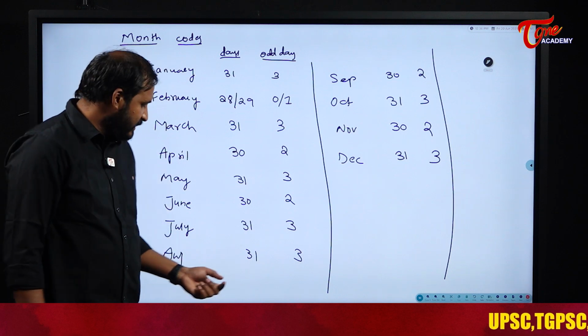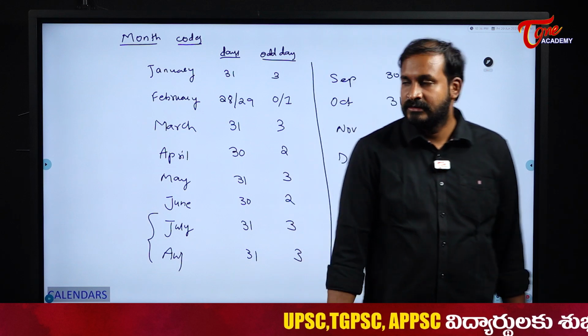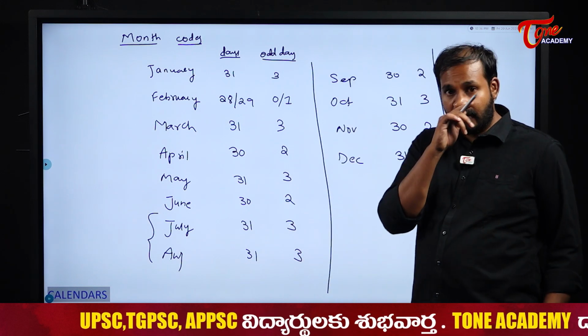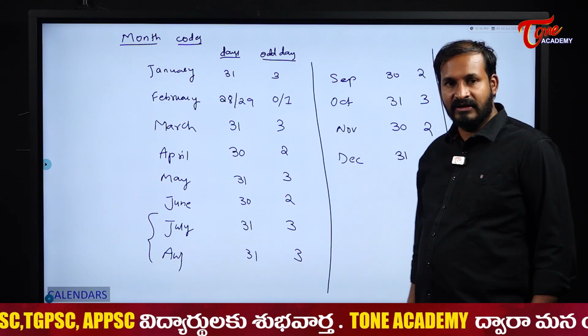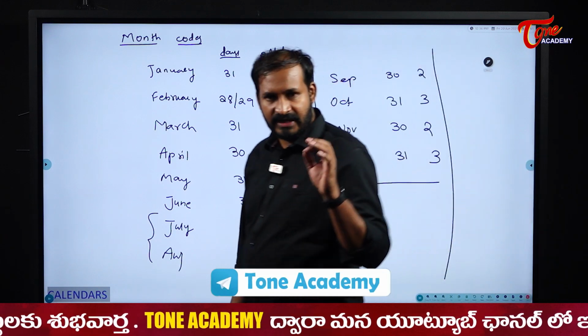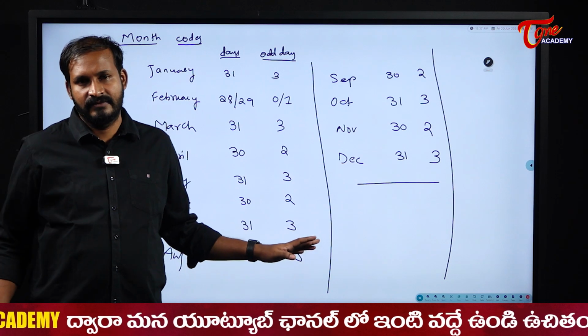Students, please be careful with this. July and August both have 31 days each. Because of that reason, we are writing our odd days in this manner: January, February, March and so on till December. So odd days are very simple. You don't need to memorize them. If you know the number of days in that month, that is enough.